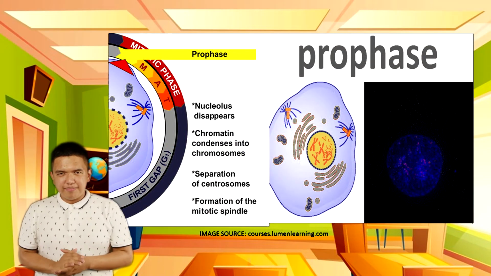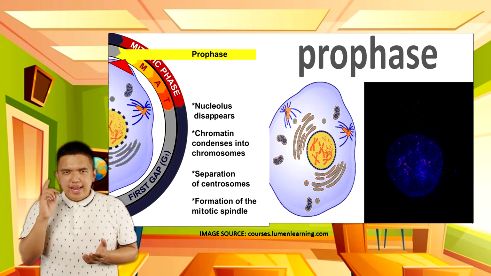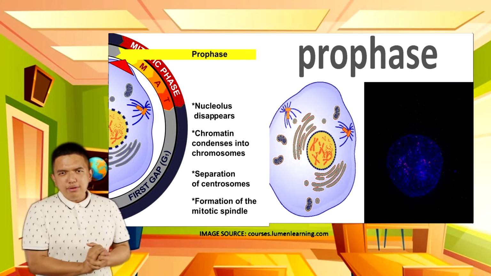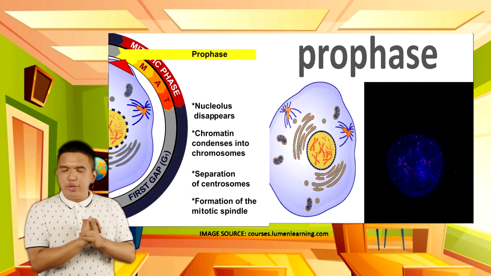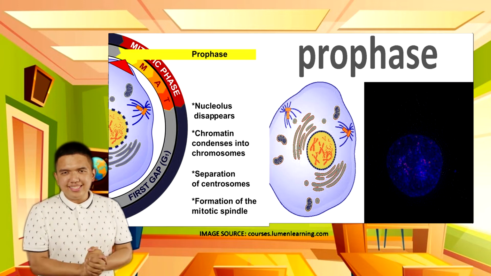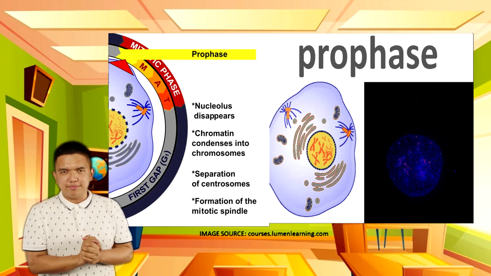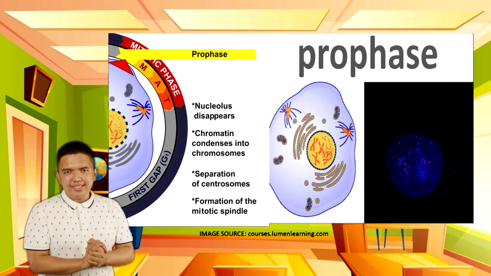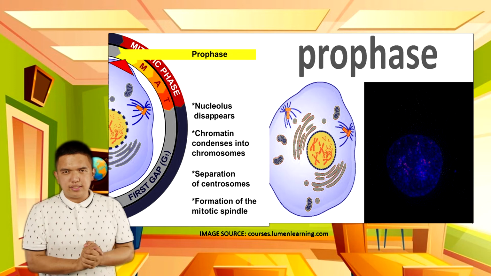In this stage, the cell is now ready to undergo cell division. The nuclear envelope starts to break down, so the nucleus will start to fade. Chromatin condenses to form chromosomes. Each replicated chromosome comprises 2 sister chromatids.